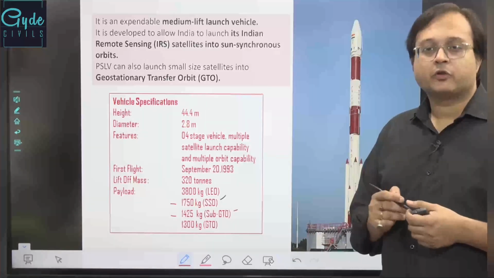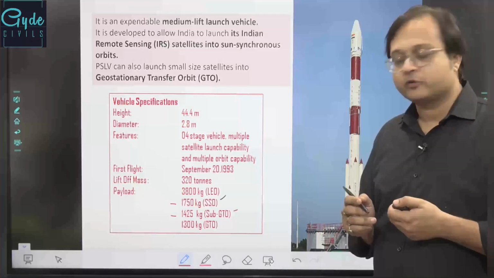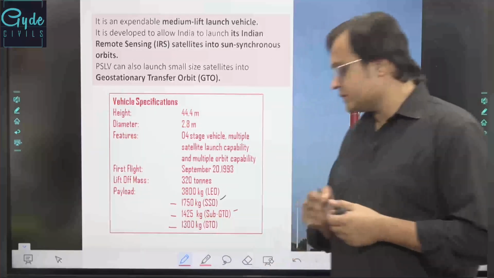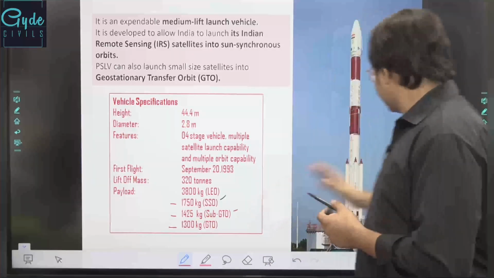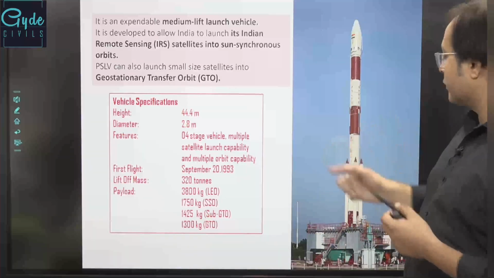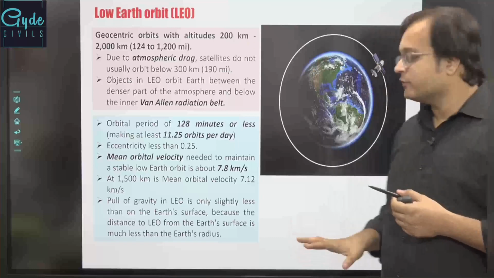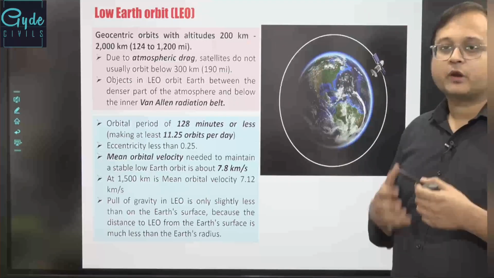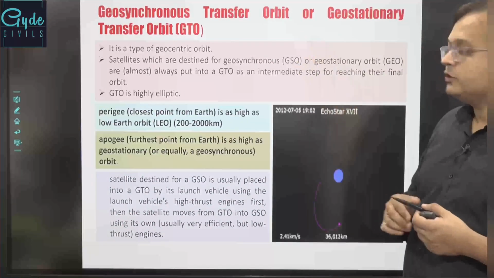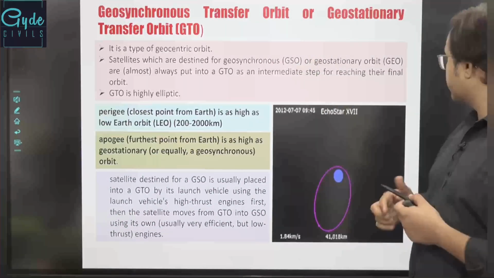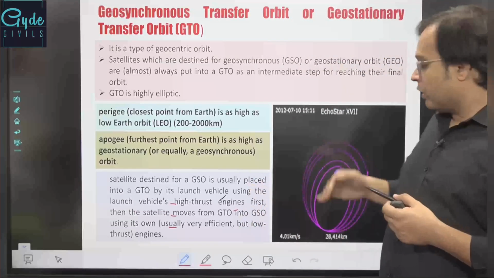So it can carry 1425 kgs of the payload into the sub-GT or the geosynchronous transfer orbits, or 1300 kgs of the weight into geosynchronous transfer orbits also. Now if you look at these orbits, apart from the low earth orbits that we have, which are 200 to 2000 kilometers above the earth's surface, which are being created for earth observation and imaging or the earth stations.